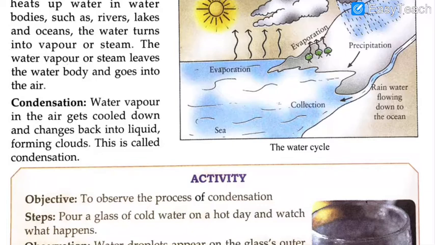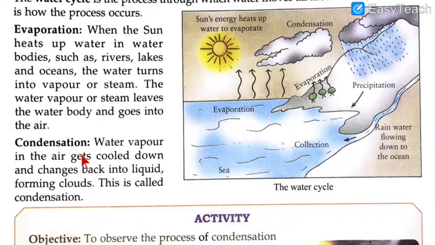This is called condensation. It is just the opposite of the process of evaporation. In evaporation, water, when heated up, goes up in the form of vapor. In condensation, the vapor which has gone up cools down, comes back and forms the cloud. See, evaporation and condensation are opposite words, like black and white, easy and hard. Similarly, you can remember these two things as opposites because their definitions are opposite to each other.